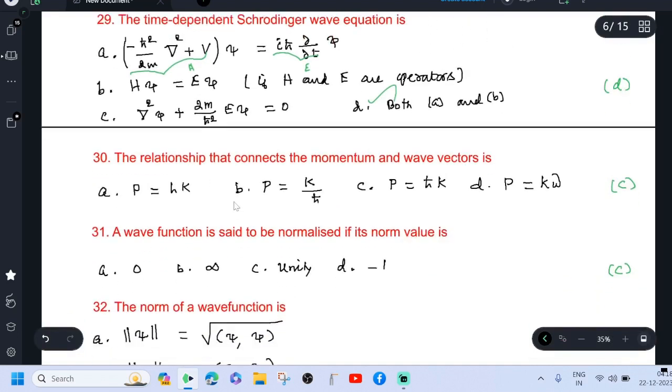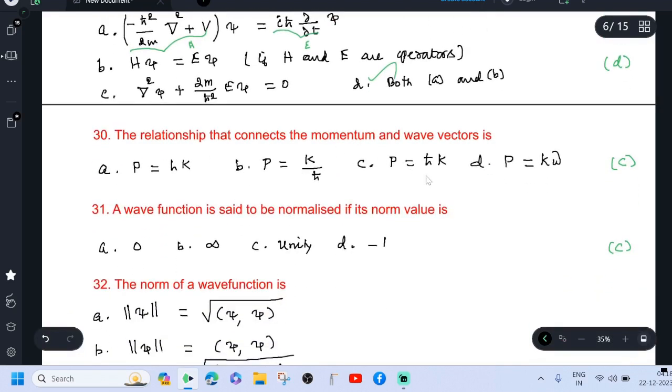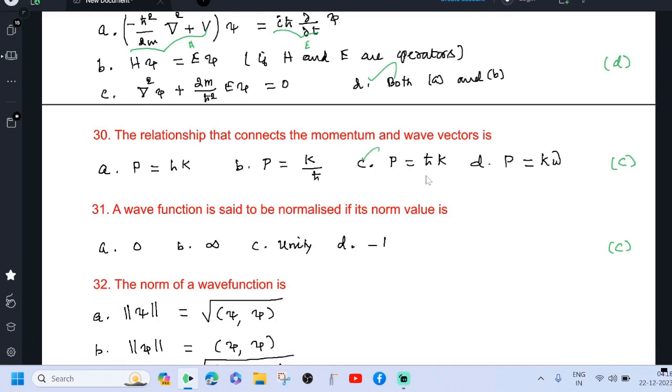The relationship that connects the momentum and wave vector is p equal to h cross k. We know that k equal to 2 pi by lambda. According to de Broglie, lambda equal to h by mv. Therefore, k equal to 2 pi by h into mv, which is equal to p. mv is our p. h by 2 pi is h cross. 2 pi by h is 1 by h cross. So p by h cross. Therefore, p equal to h cross k.